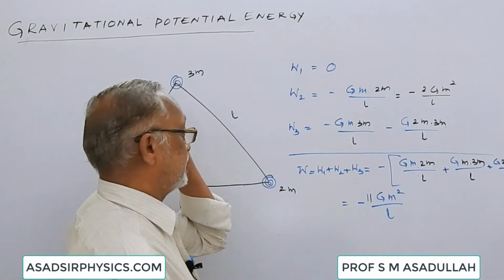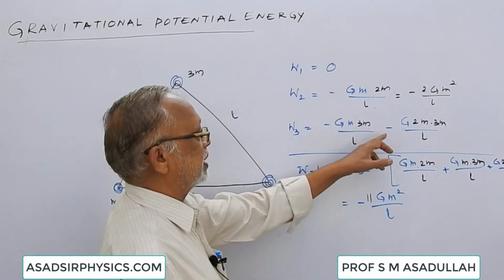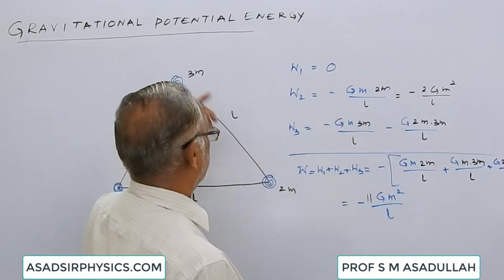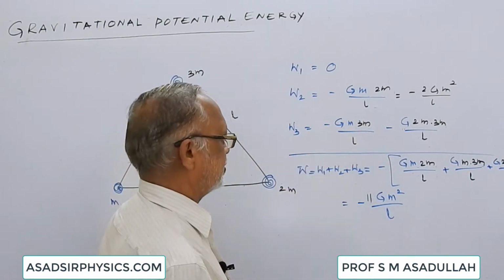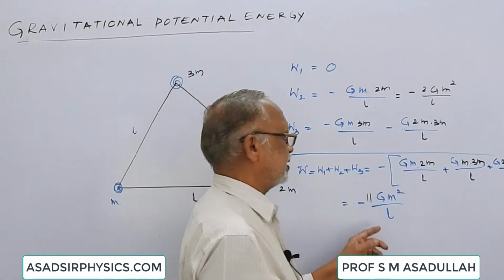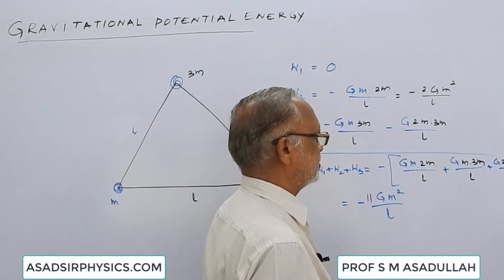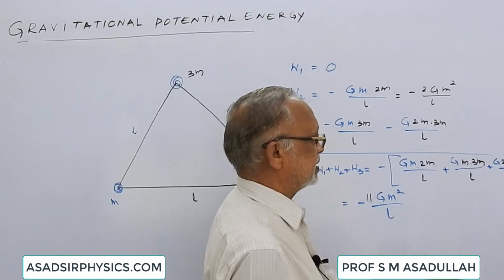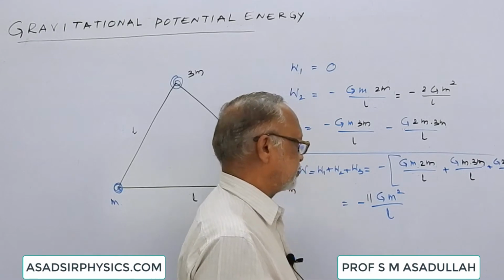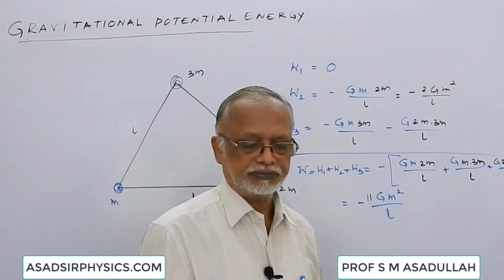The work done is equal to minus G 3m into m by L minus G 2m into 3m by L. The total work done is equal to minus 2Gm square by L plus 3Gm square by L plus 6Gm square by L. So it is minus 11Gm square by L.